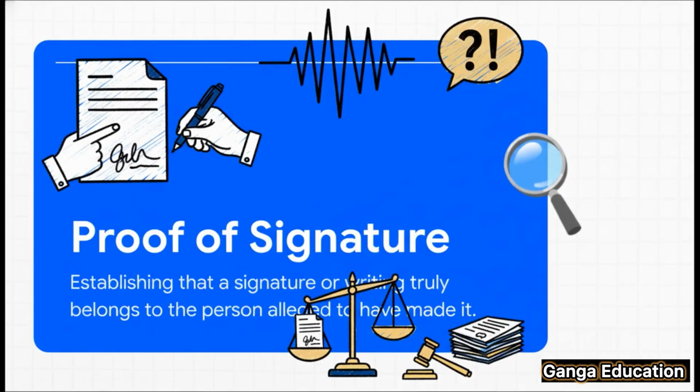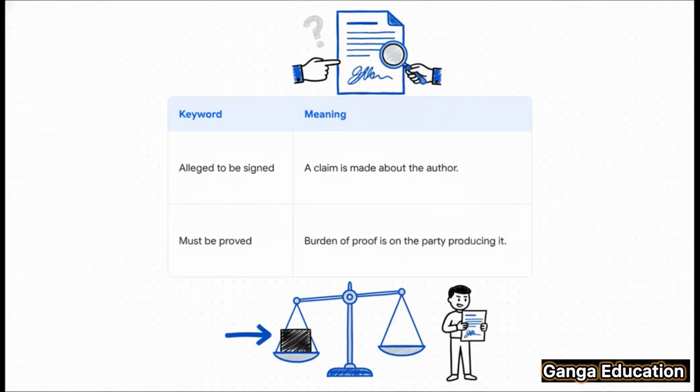So what does all that legal jargon actually mean in simple terms? It's pretty straightforward. It means that just showing up in court with a document isn't good enough. If you're the one presenting that document, the responsibility, the burden of proof, is on you to prove that the signature or the writing on it is genuine. Let's just zoom in on 2 crucial phrases from that rule.